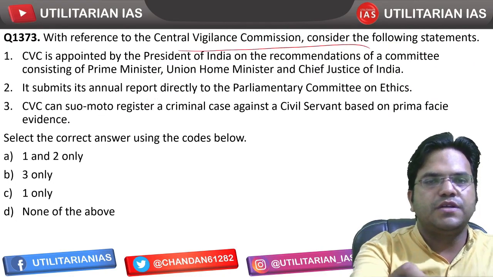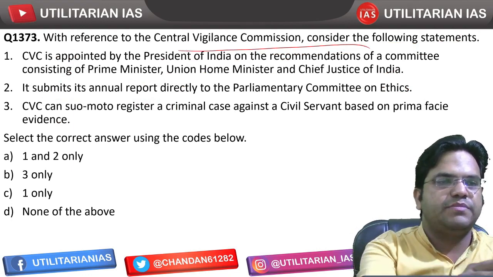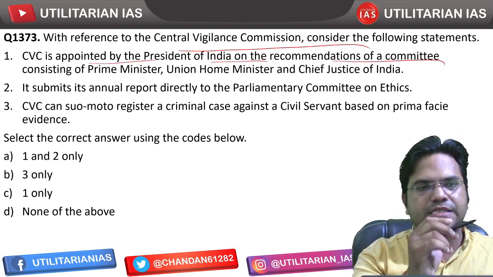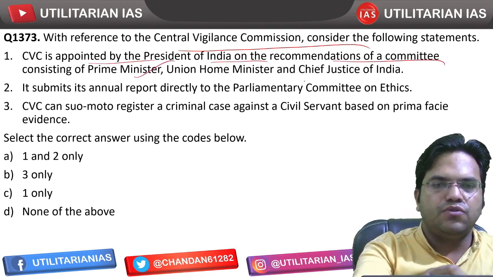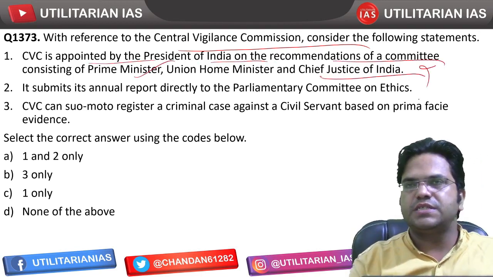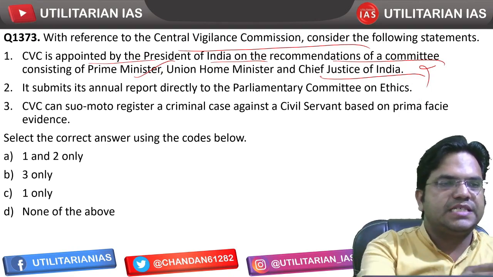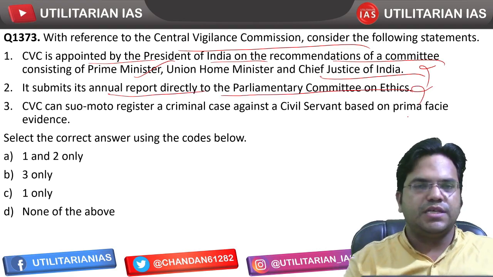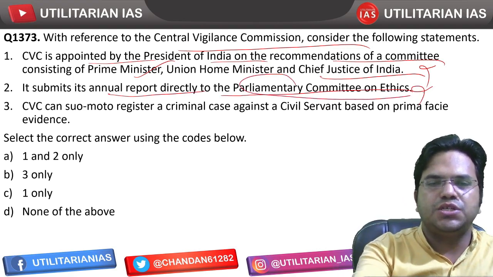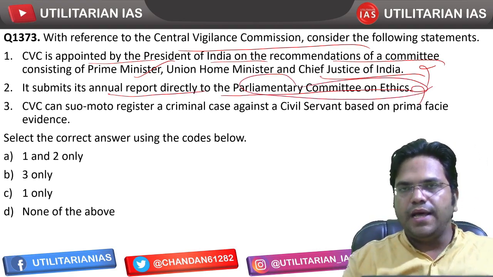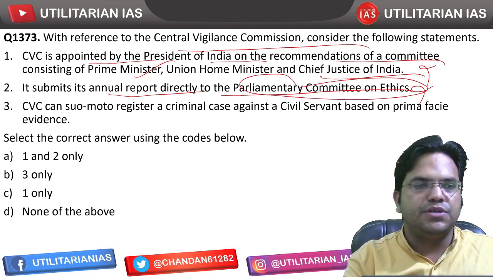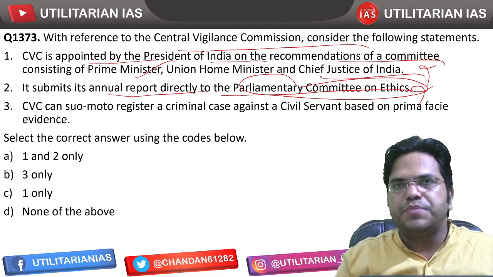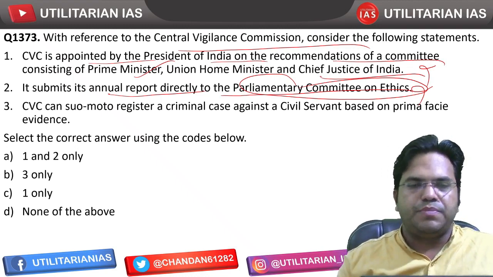Next, with reference to the Central Vigilance Commission, consider the following statements. CVC is appointed by the President of India on the recommendation of a committee consisting of the Prime Minister, the Union Home Minister and the Chief Justice. That's incorrect. The Chief Justice is not part of that committee. It submits its annual report directly to the Parliamentary Committee on Ethics. No, it does not have any relation whatsoever directly with the Parliamentary Committee on Ethics. CVC submits its report either to the President or to Parliament.